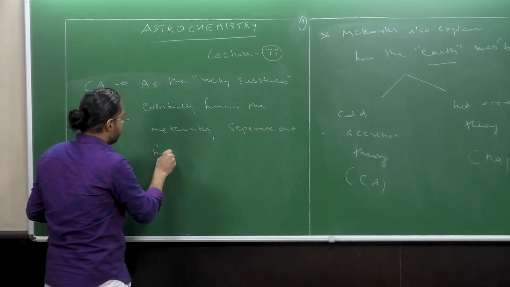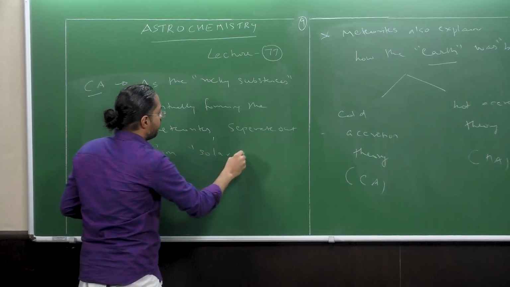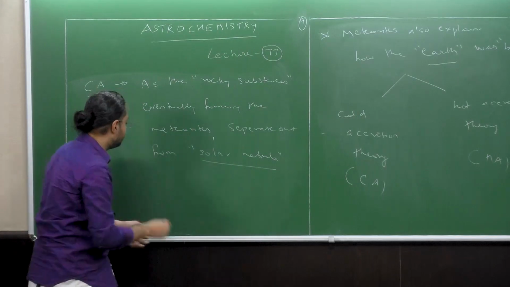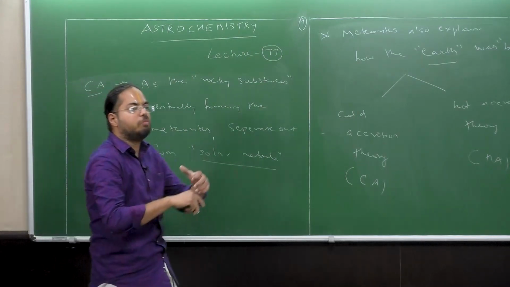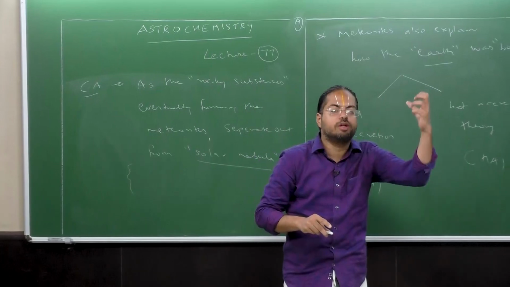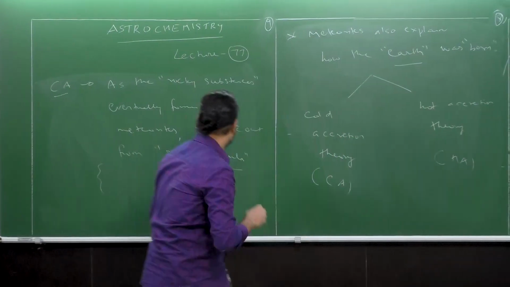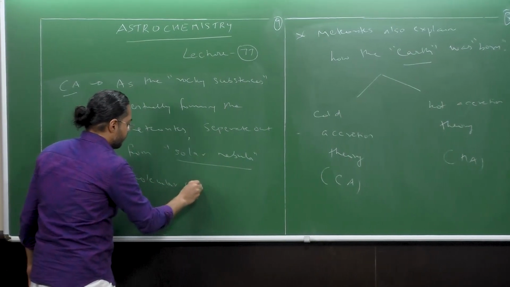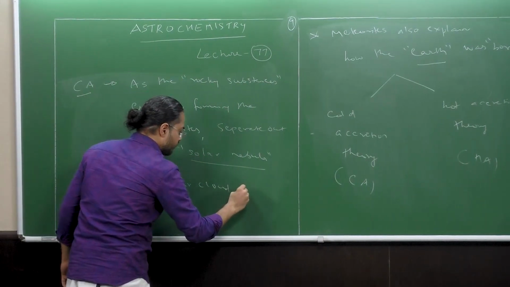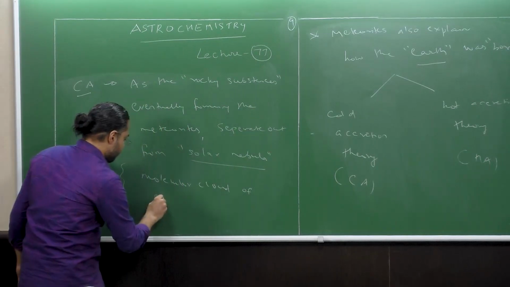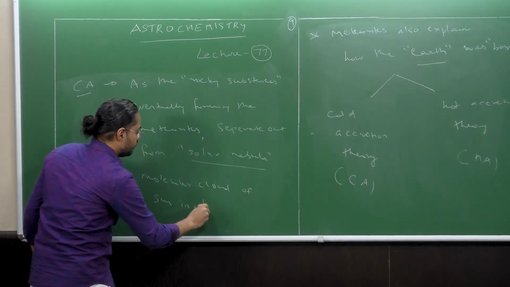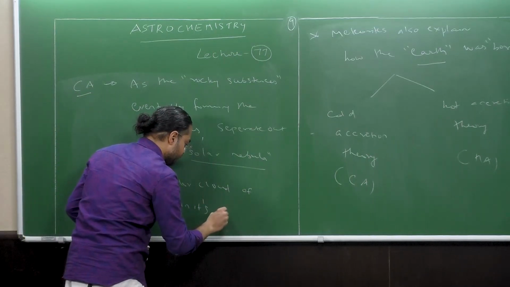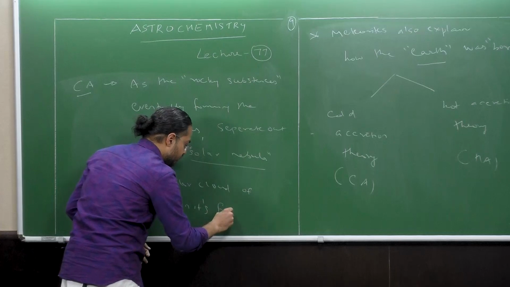from the solar nebula. Don't worry about what the solar nebula is. It is just a fancy word for the molecular cloud surrounding the formation of the sun as a star. So the solar nebula is nothing but the molecular cloud of the sun in its primitive, formation stage.